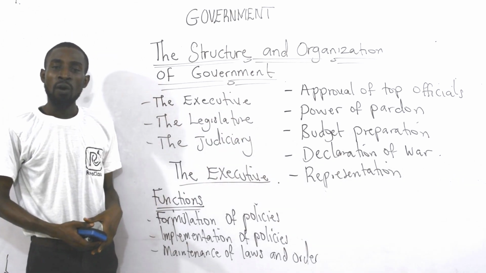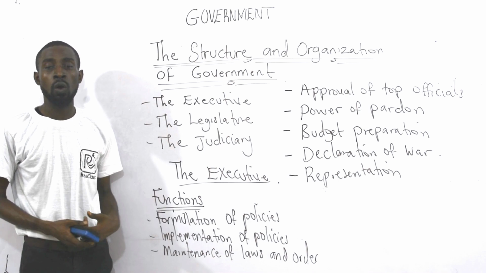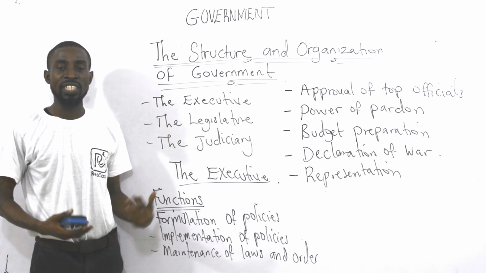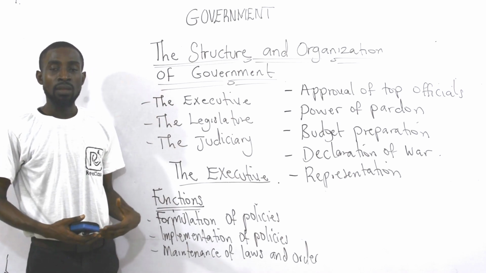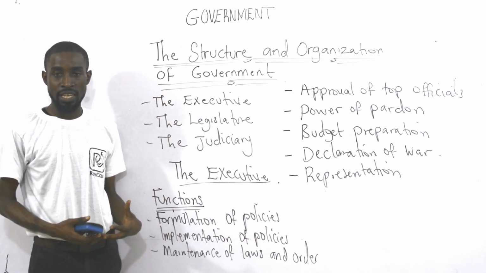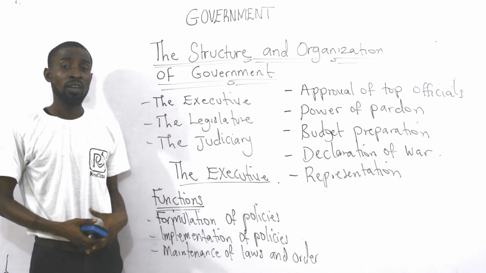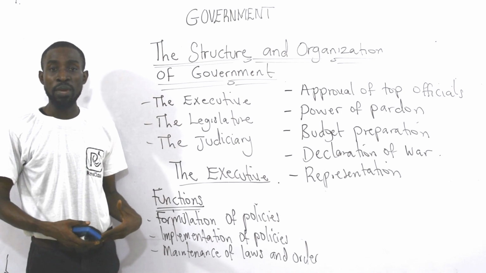Then power of pardon. The president, for example, has what we call prerogative of mercy powers, which we also call the quasi-judicial function. Prerogative of mercy is the power of the president or the chief executive to pardon convicted criminals. It doesn't matter whether you are in the prison already or you are at the point of being killed.